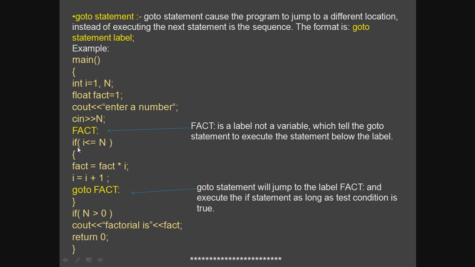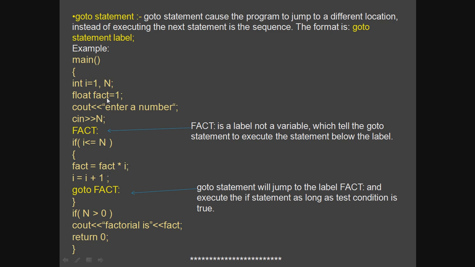Because if the condition is true, only then it will be executed. If it is not true, it will not execute and it will go to the next statement. Since it is a simple decision structure, you cannot repeat this again and again. If you cannot repeat it, then you will not get the correct factorial.